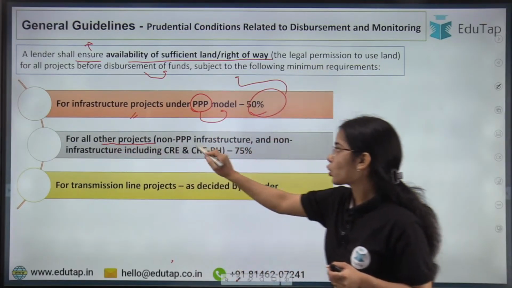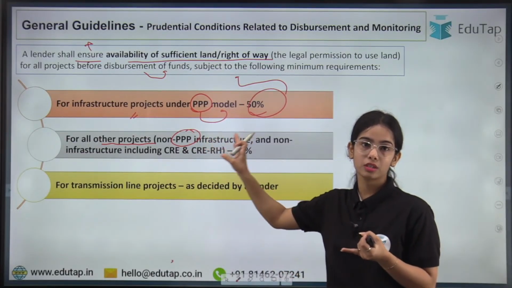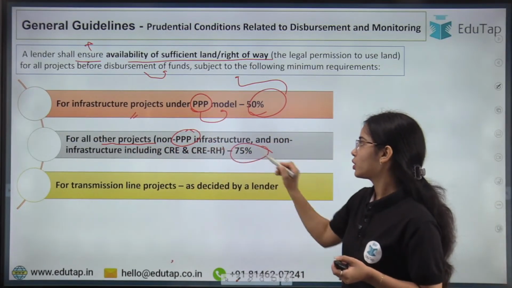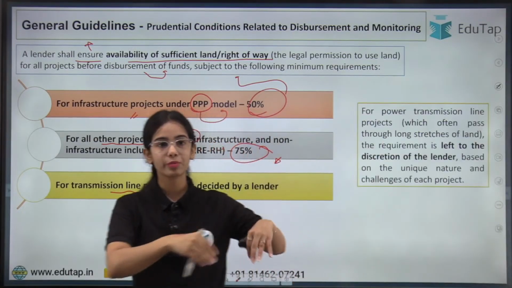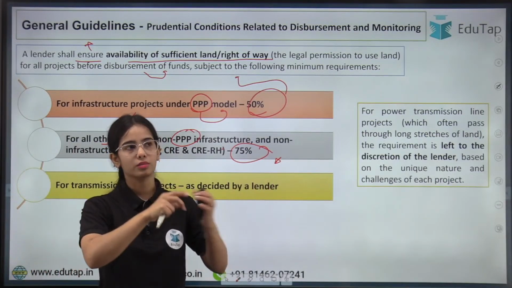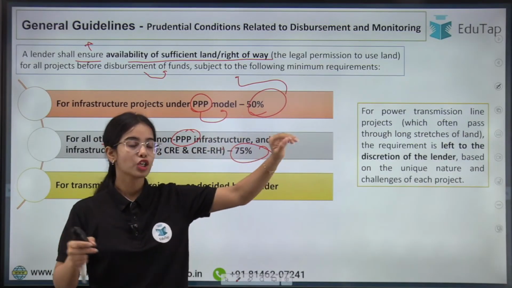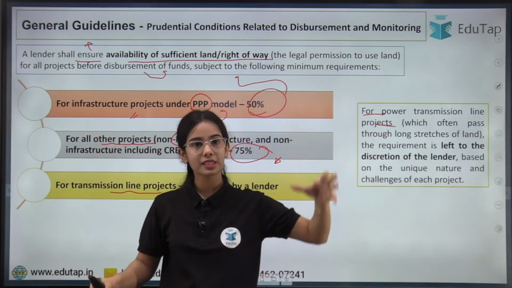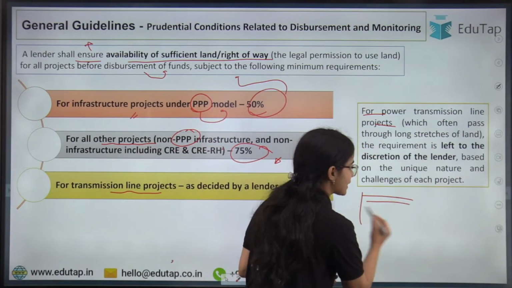For all other projects, non-PPP infrastructure, that is for residential real estate or commercial real estate projects, at least 75% of the land should be available. For transmission line projects, that is the power transmission line projects, the transmission lines or power lines, they often pass through long stretches of land, and pillars have to be there so that the power lines can be constructed.